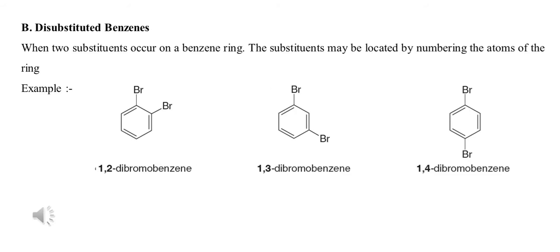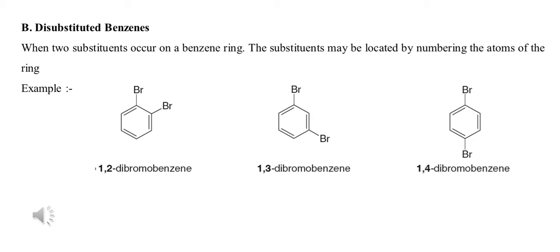Disubstituted benzene. In disubstituted benzene there are two possibilities: either the two groups are of the same kind or of different kinds. If both groups are of the same kind, the substituents are identified by numbering the atoms of the ring, like in a benzene ring in which two hydrogen atoms are replaced by the same kind of group, like bromine.